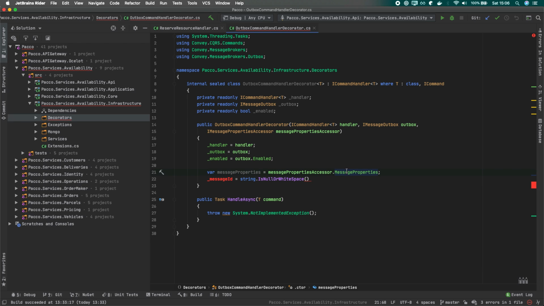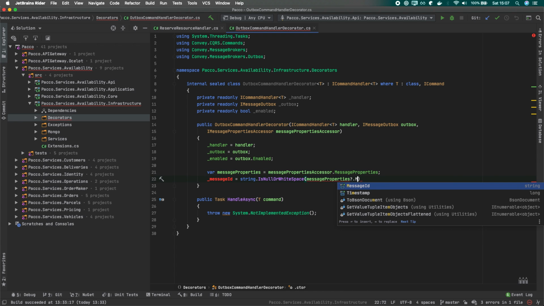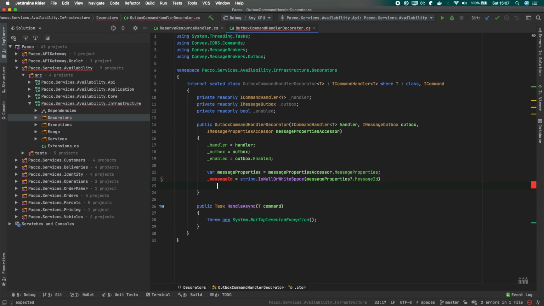Maybe message properties will be null because it is a message that we receive from the web API, not from RabbitMQ. So if this message properties message ID is null or empty, then, for example, we can assume that this is a message coming from the web API, right?